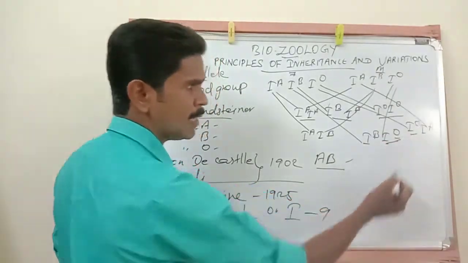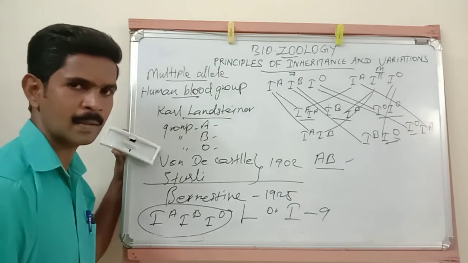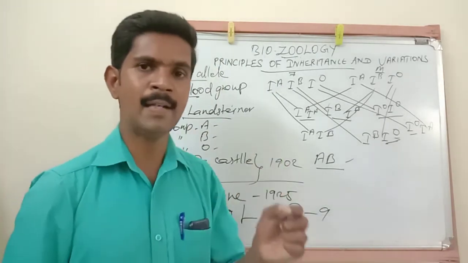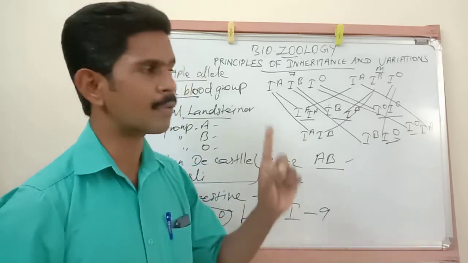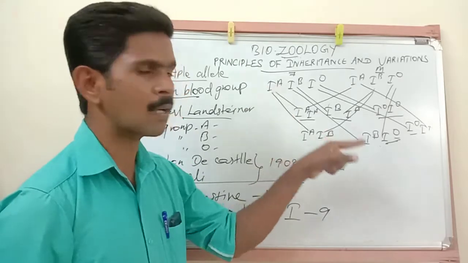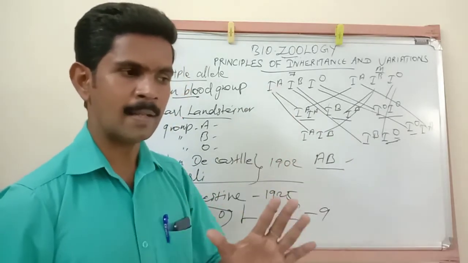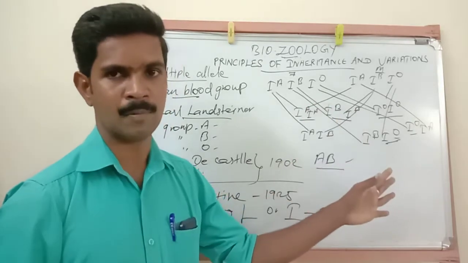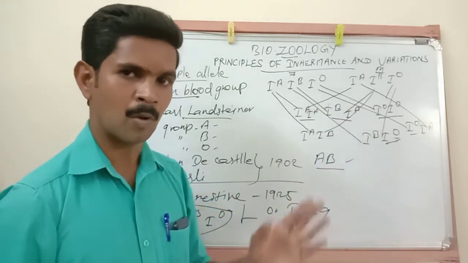Here also one allele is a null allele. So as we already told you, a child receives one allele from each parent, from the father one allele, from the mother also one allele. So finally when we draw this phenotypic character, we will get six phenotypes. Hope you understood.